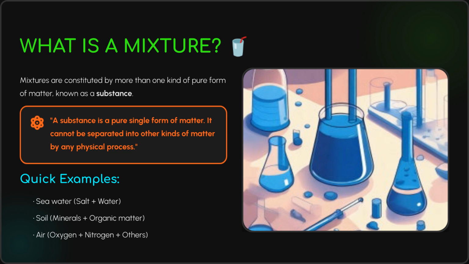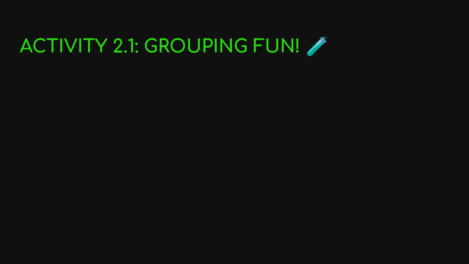A mixture consists of more than one kind of pure form of matter, known as a substance. A substance is a pure single form of matter that cannot be separated by physical processes. Quick examples of mixtures include seawater, soil, and air. This activity helps distinguish between homogeneous and heterogeneous mixtures.